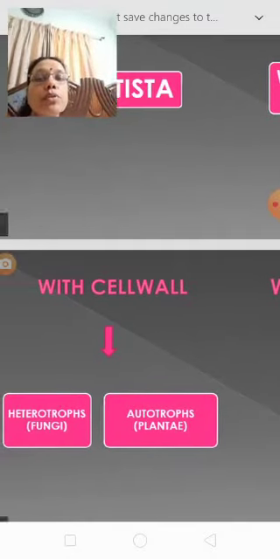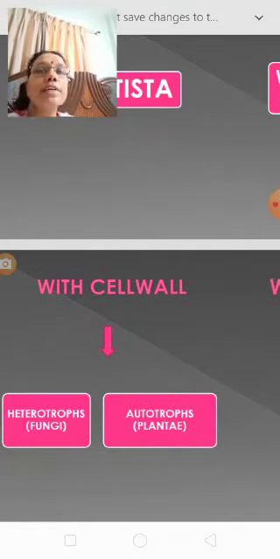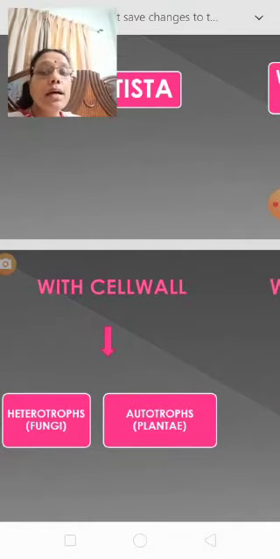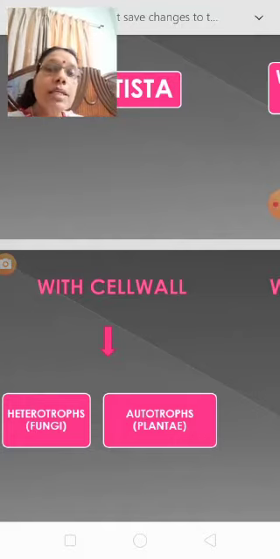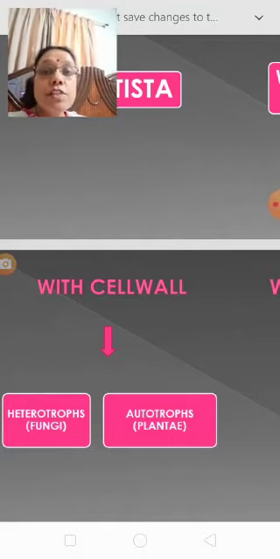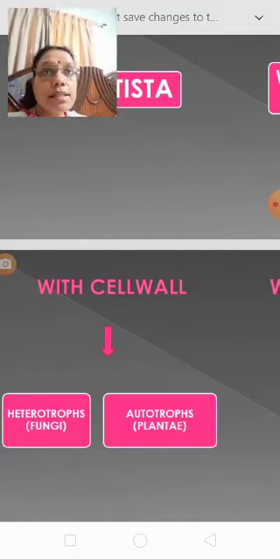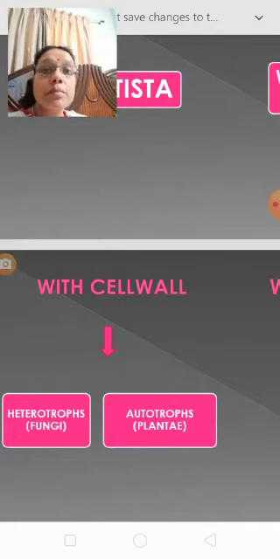Now we will move to with cell wall. Again subclassifications are there. Which are they? Heterotrophs and autotrophs. Heterotrophs, example is fungi. You must have seen that during the rainy season on the brick walls where cement covering is not there, small growths. So we say that it is fungus, or sometimes on stale bread surface you must have seen black growth.